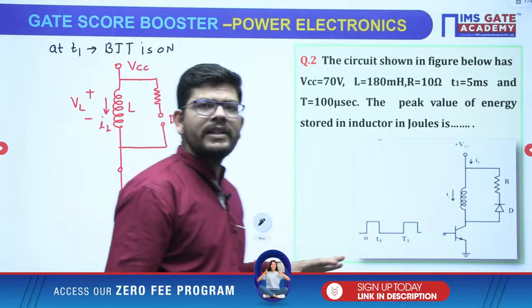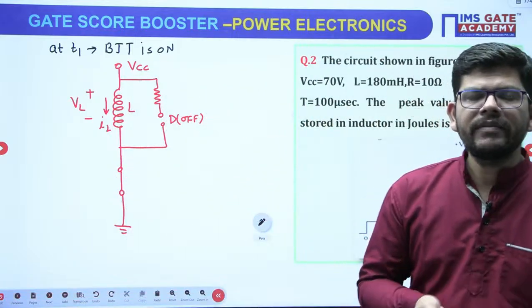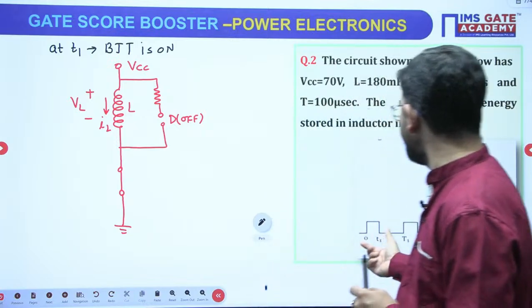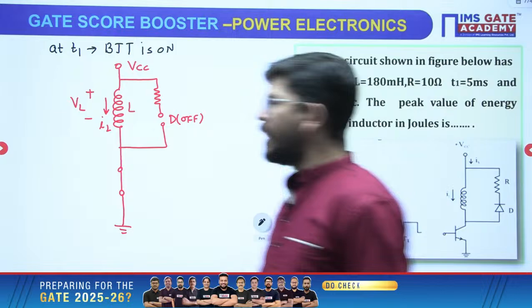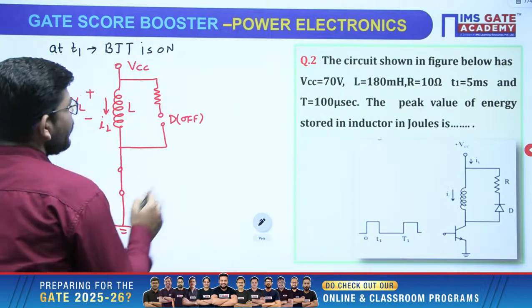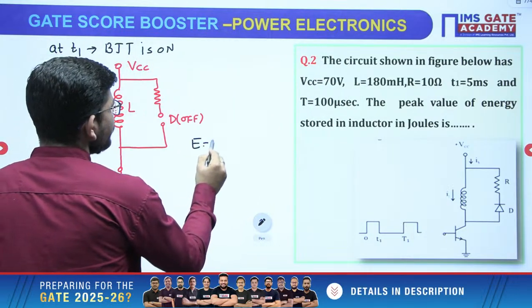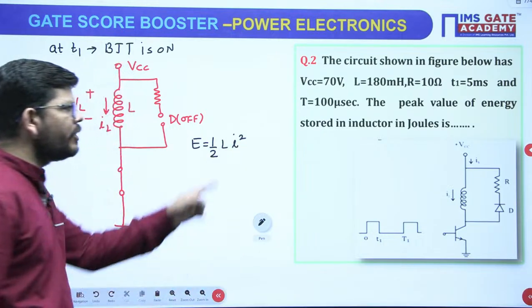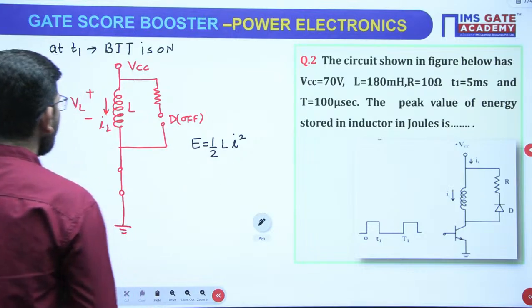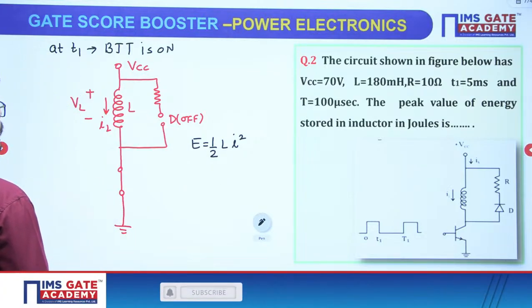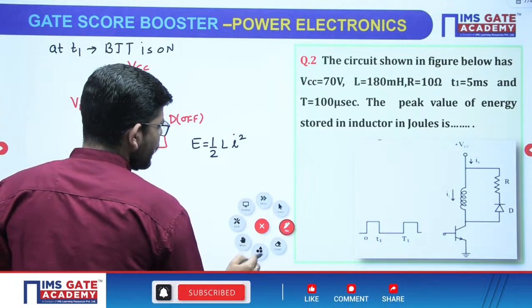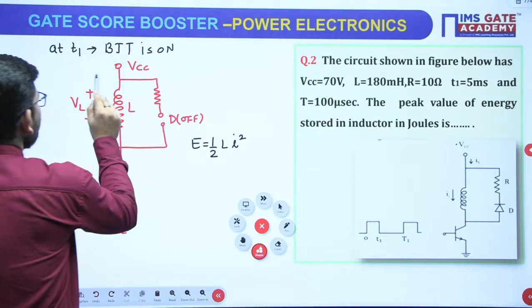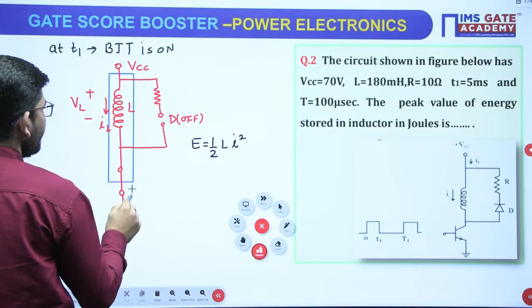Now whatever energy it will store, the same energy it will release. So if you calculate energy for one part, it is sufficient, and we only know T1 time, so that is sufficient. So calculate energy. The energy stored will be half L I square. So we need to calculate this current I. How will you calculate this current I? If you see, the active part of the circuit is only this part of the circuit, right?